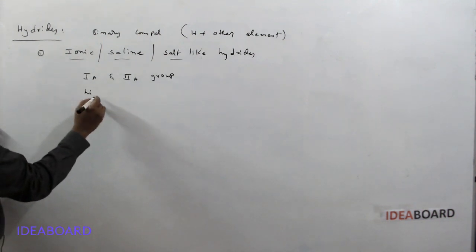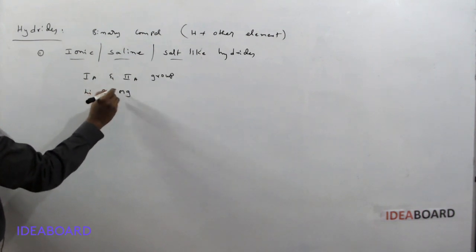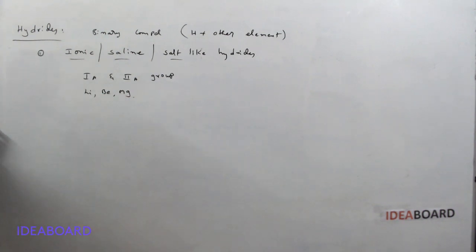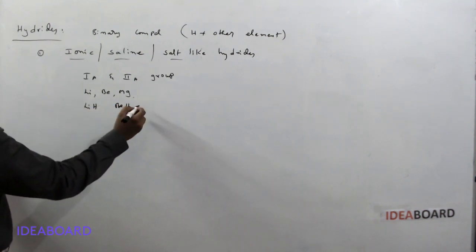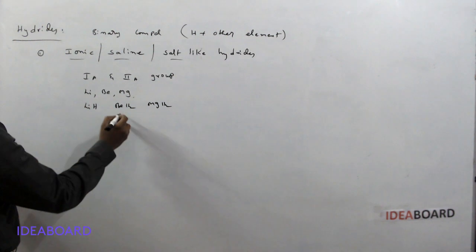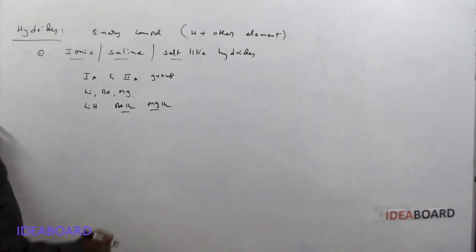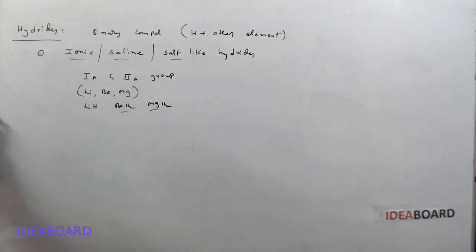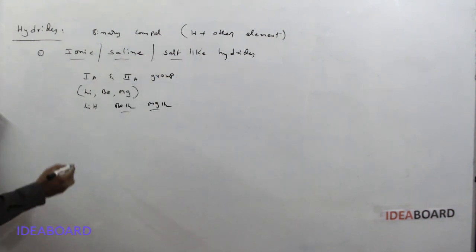Here, except lithium, magnesium, and beryllium. These LiH, BeH2, and MgH2 hydrides are not considered ionic hydrides because they have covalent nature. MgH2 and BeH2 also have a giant polymeric structure. So except lithium, magnesium, and beryllium, the others form ionic hydrides.